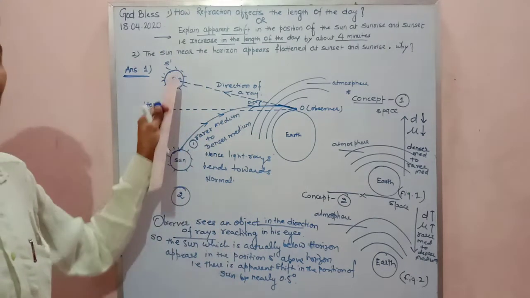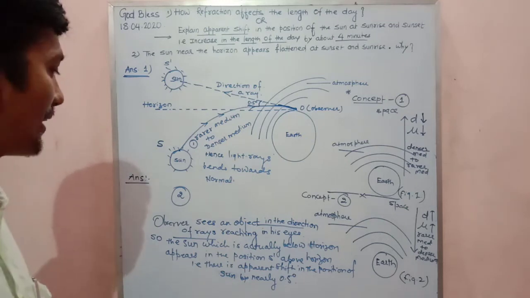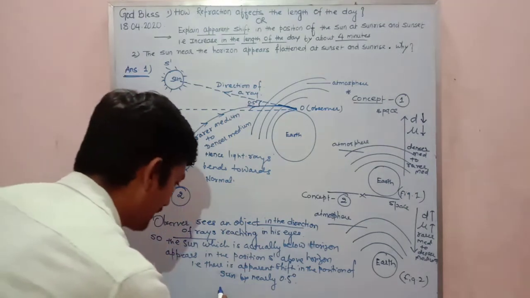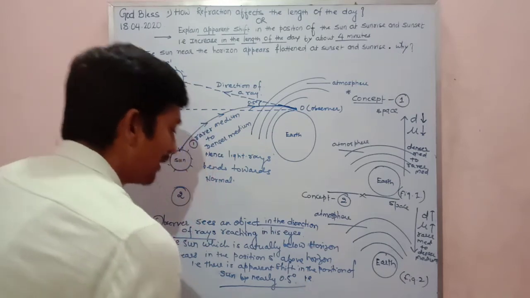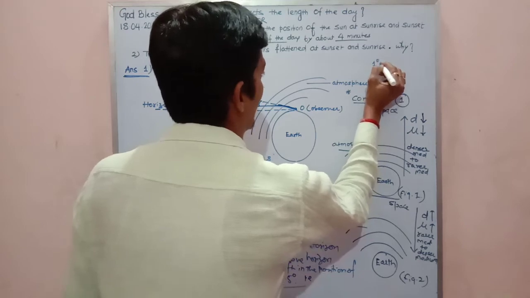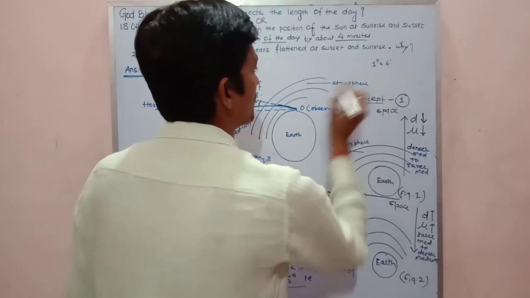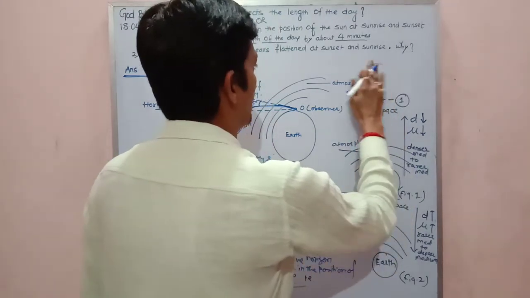The sun has shifted, apparently shifted. So my dear, this is the concept. The sun shifts by nearly 0.5 degree. Here I am writing one more line: 1 degree is equal to 60 minutes.